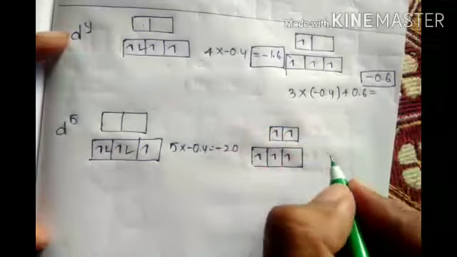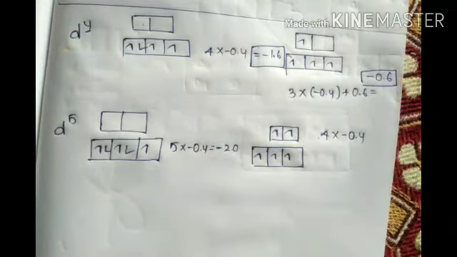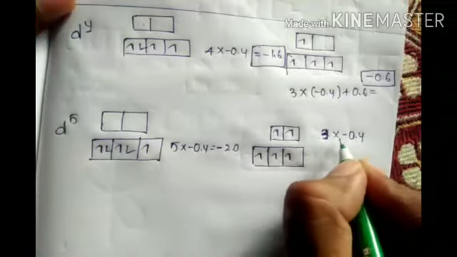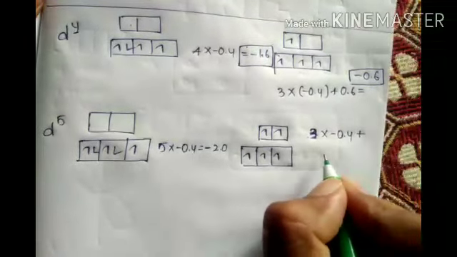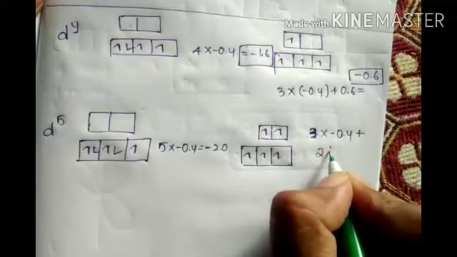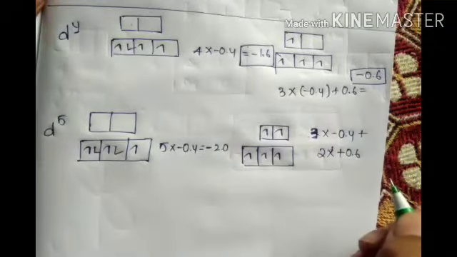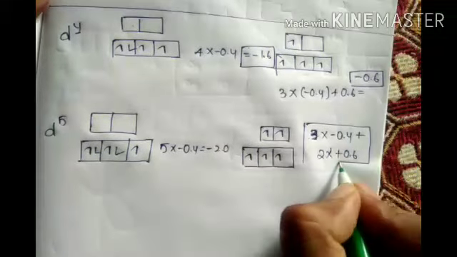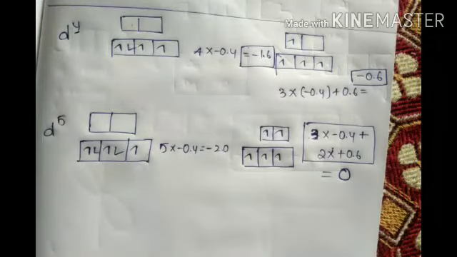What is the problem? 3 electrons, 3 into minus 0.4 plus 2 into plus 0.6. What is the answer for this? It is 0.